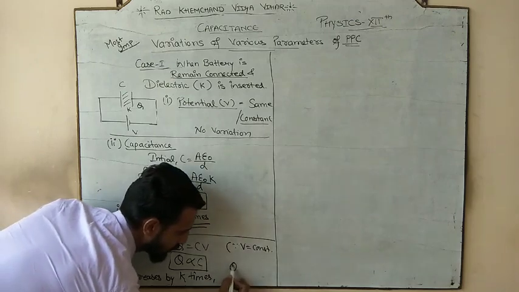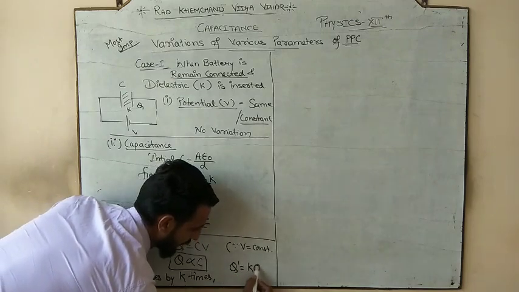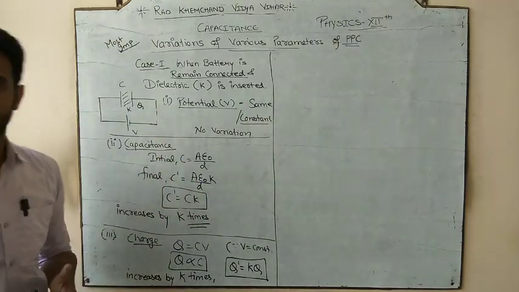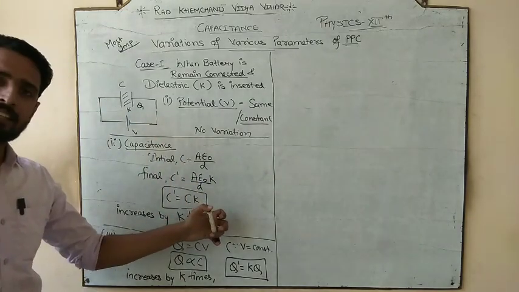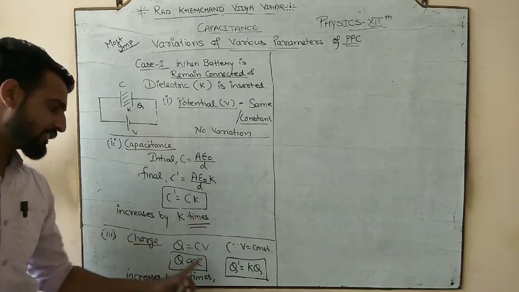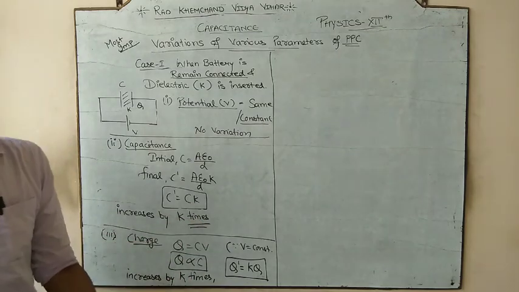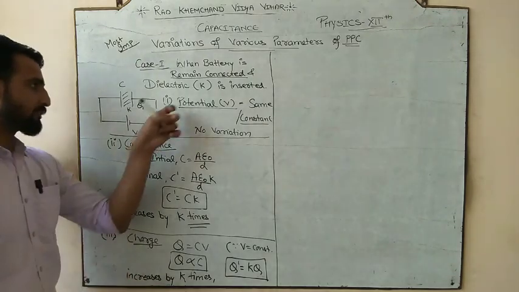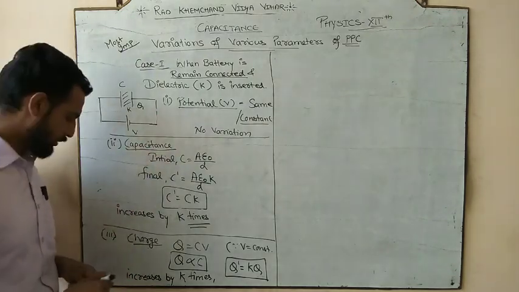And what would be the new charge? It would be K times the old charge. Let's suppose Q was the old charge, because C is increasing by K times and Q is directly proportional to C, the charge also increases K times. Done? So first was potential, then capacitance and charge.